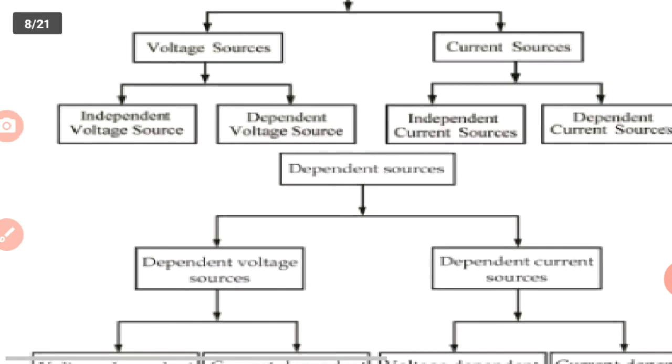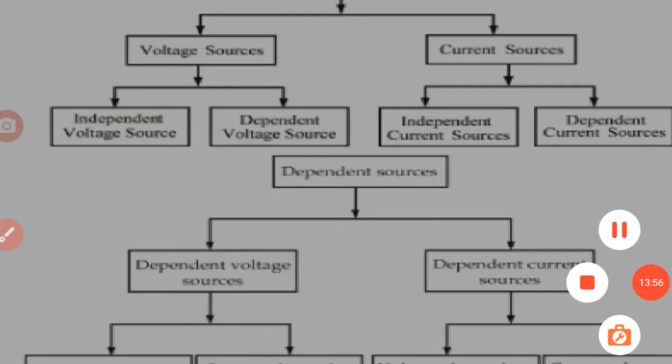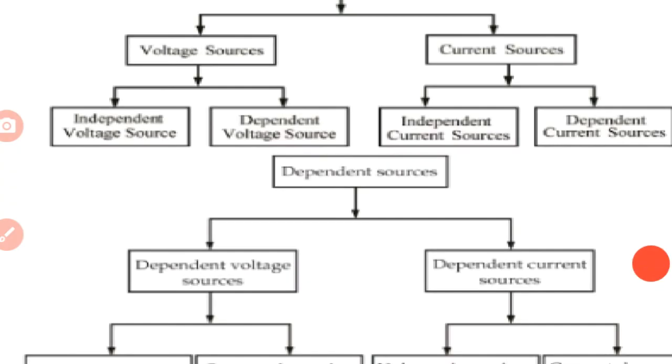An independent voltage source delivers the energy without depending on other sources. Dependent sources are ready to deliver energy which depends on other sources. That is the difference between independent sources and dependent sources.